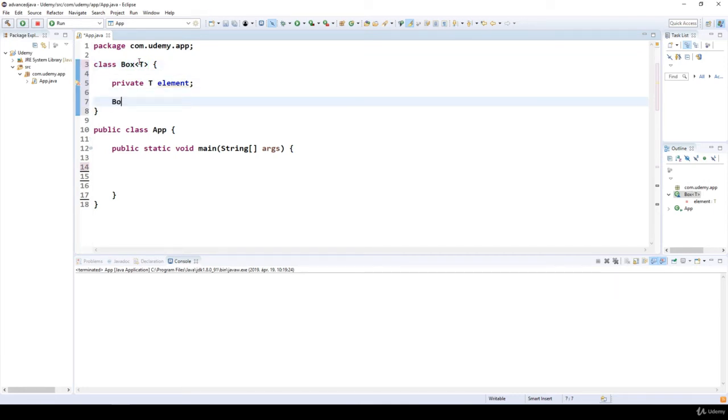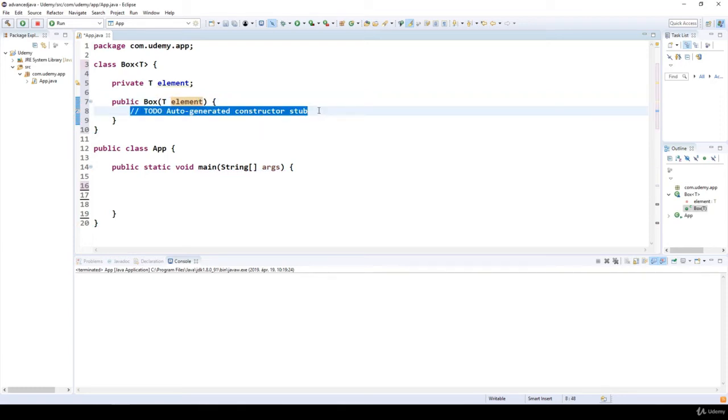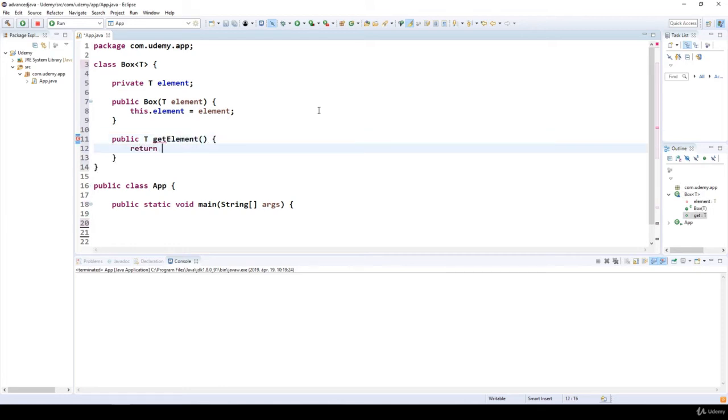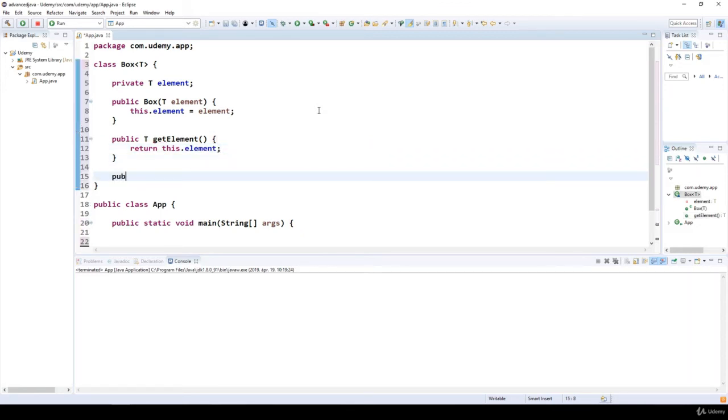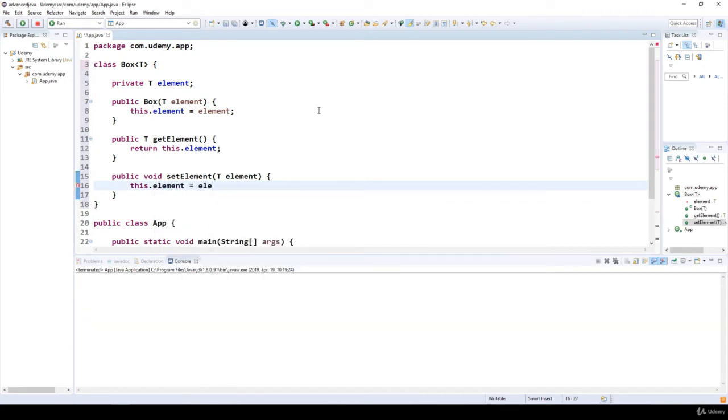Okay, here in the constructor, it's going to get a T element, and we have to make sure that this element is equal to the element, and then we can define the public T getElement method that's going to return this.element, and we can define the setter as well, public void setElement, T element, this.element is equal to the element.